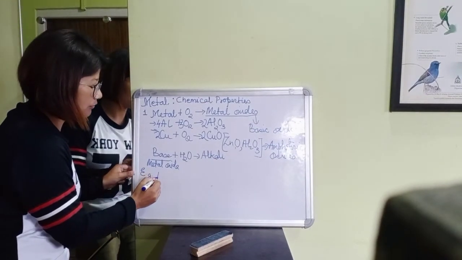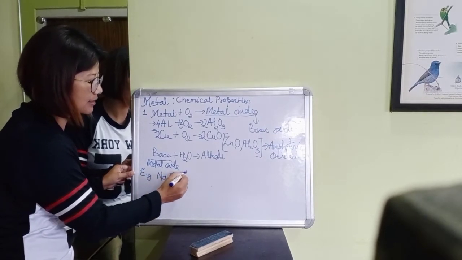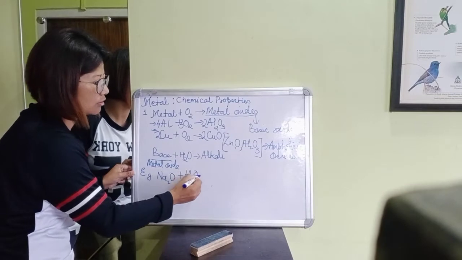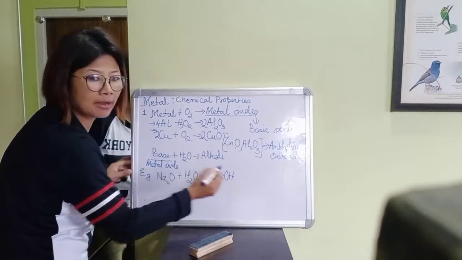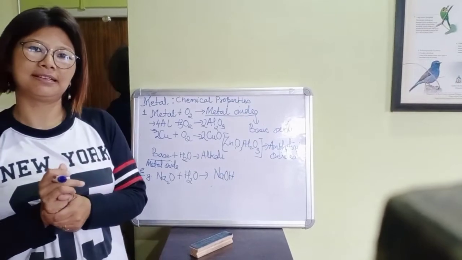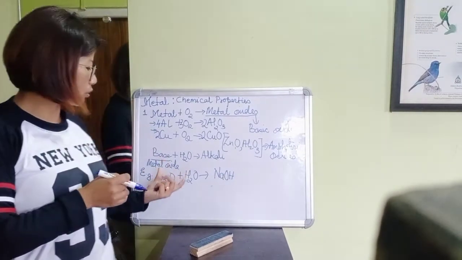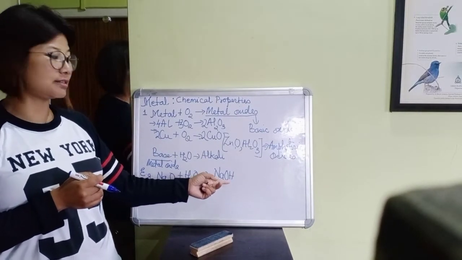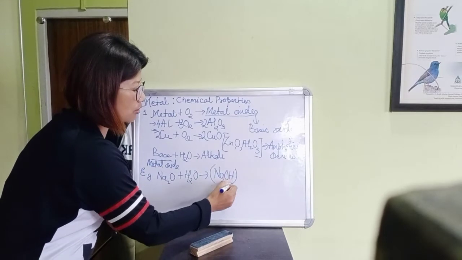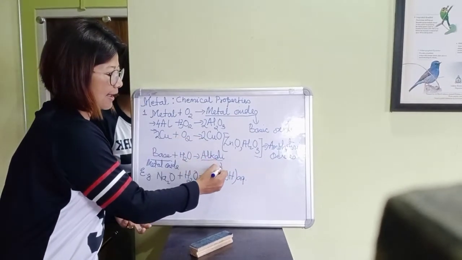So let's take the example of sodium oxide reacting with water to form sodium hydroxide. Sodium oxide dissolves in water to form sodium hydroxide. That's why sodium hydroxide is aqueous, in the water. So this is an alkali.